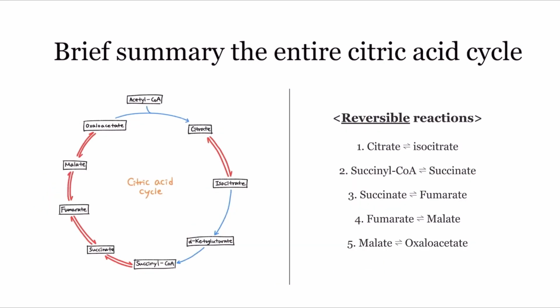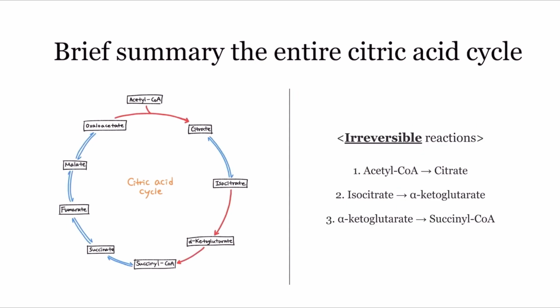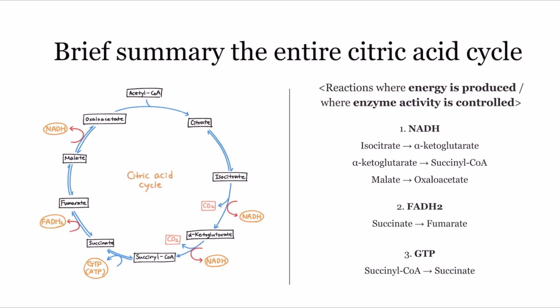There are 5 reversible reactions: citrate to isocitrate, succinyl-CoA to succinate, to fumarate, to malate, and to oxaloacetate. And there are 3 irreversible reactions: acetyl-CoA to citrate, isocitrate to alpha-ketoglutarate, and to succinyl-CoA. There are 5 locations of reactions where energy is produced or enzyme activity is controlled. The conversion to alpha-ketoglutarate, succinyl-CoA, and oxaloacetate each produces NADH, and the conversion to fumarate produces FADH2. Lastly, the conversion to succinate produces GTP.